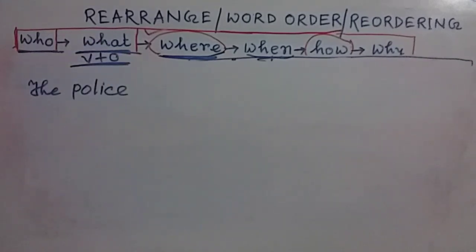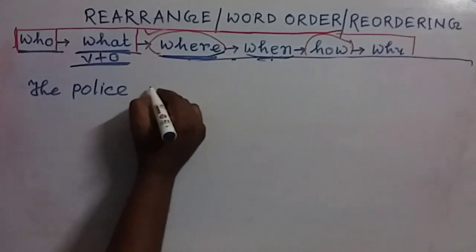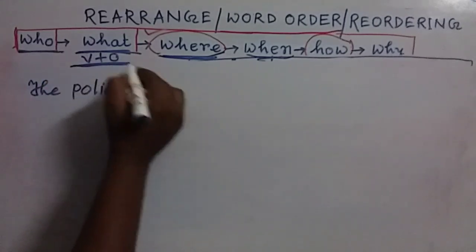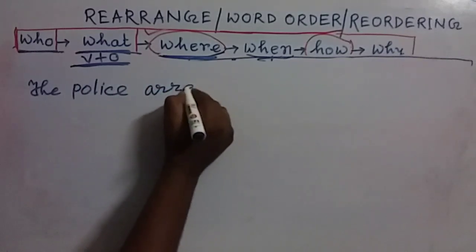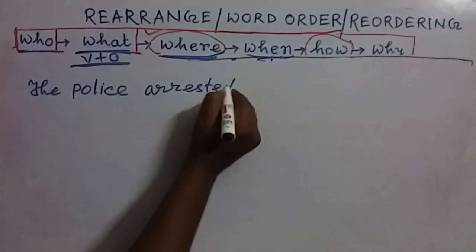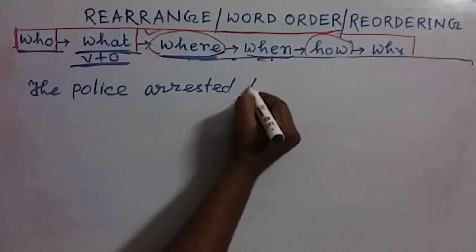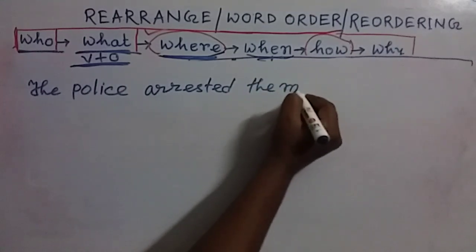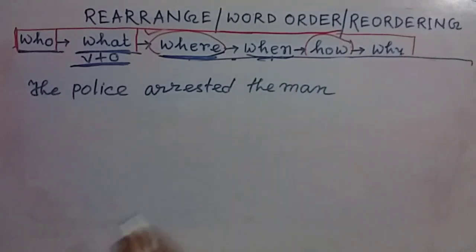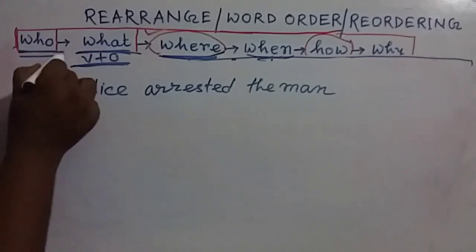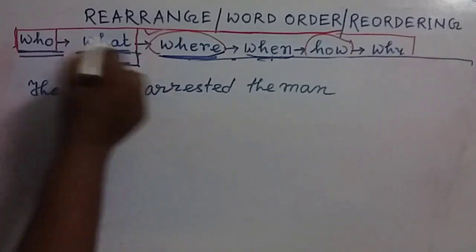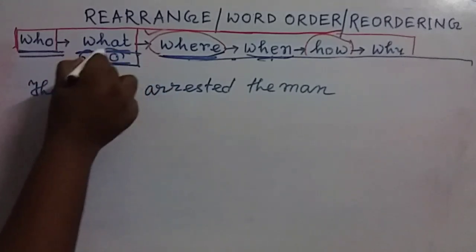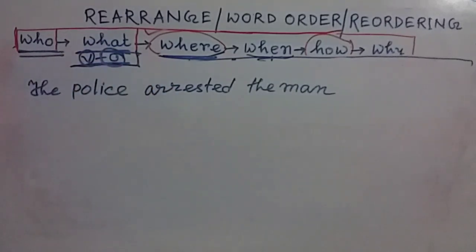So we write down the verb. In this part, we can write down arrested. This is the verb, and arrested the man, this is the object.